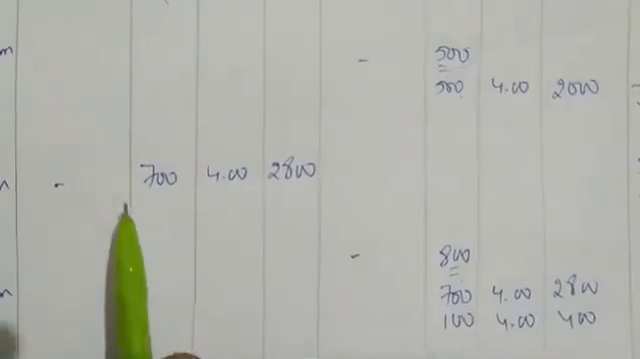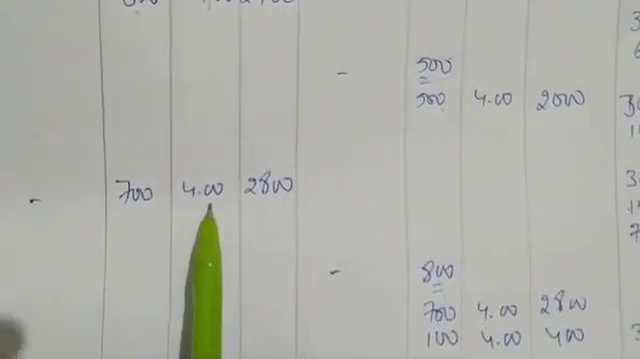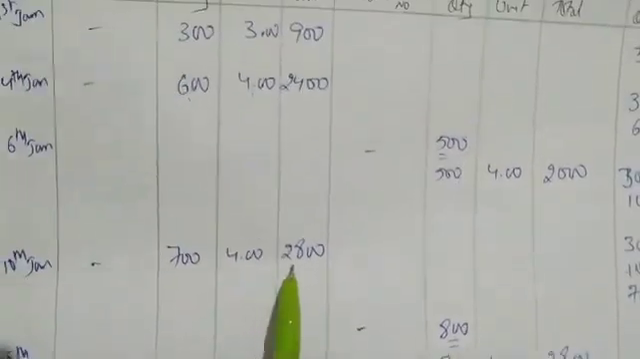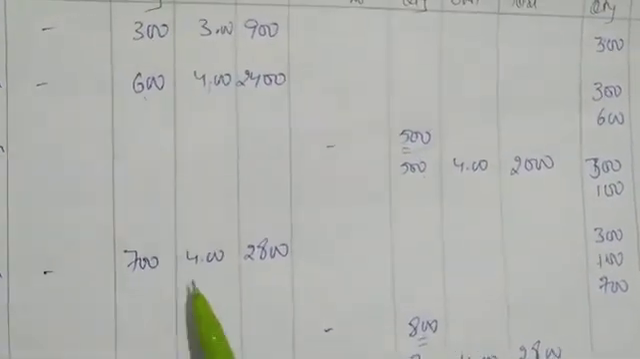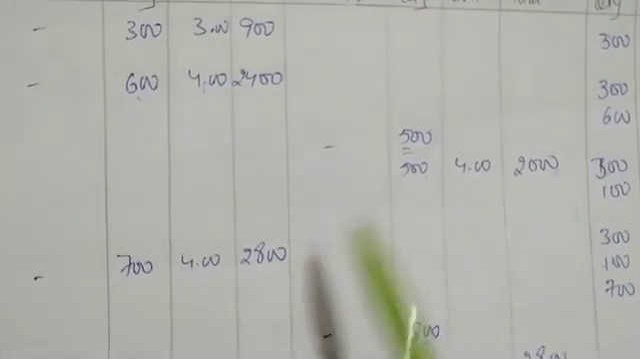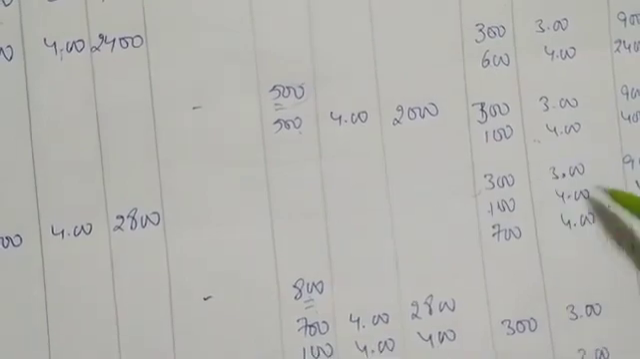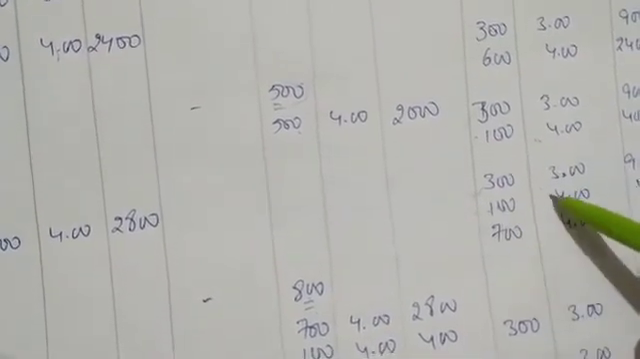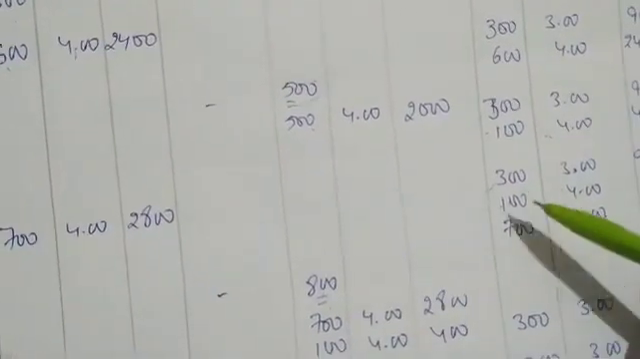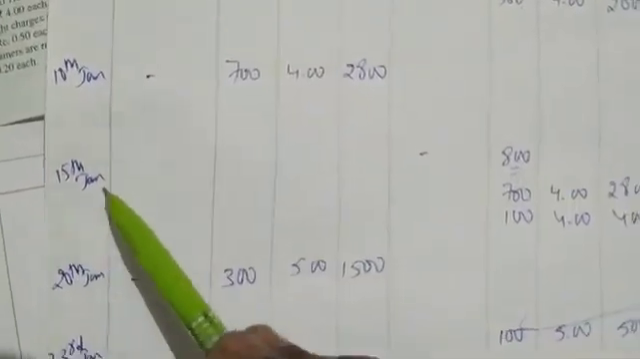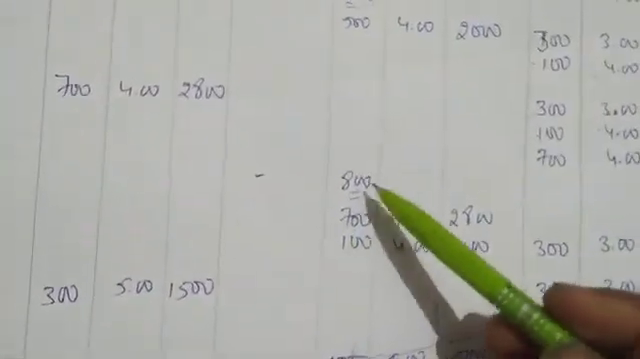Okay. Next, again we purchased on 10th January 700 units at 4 rupees, 2800. This is the quantity, unit, total column. So same again, you have tried first 300 at rupees 3, 900. Then again 100 at rupees 4, 400. Then again 700 you have to write at rupees 4, 2800. Done.